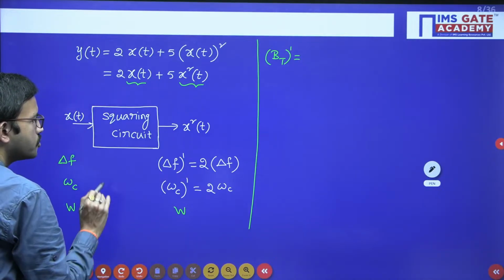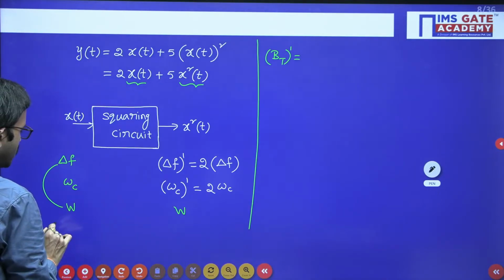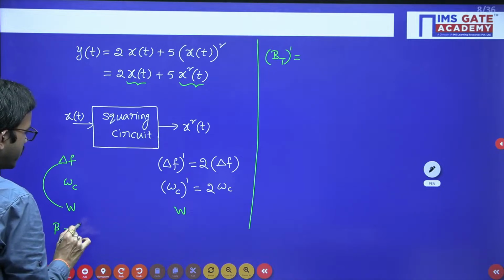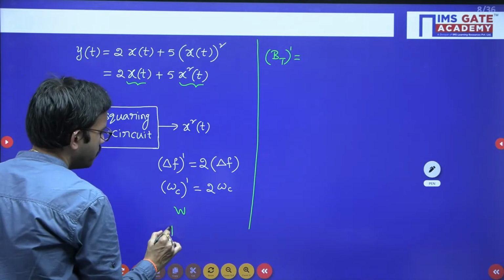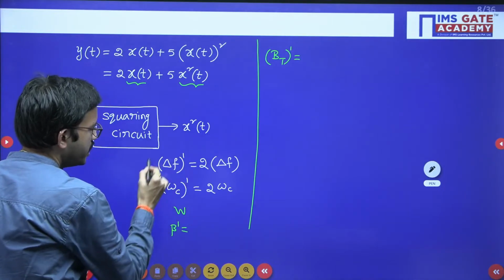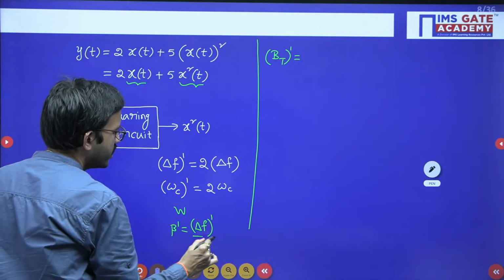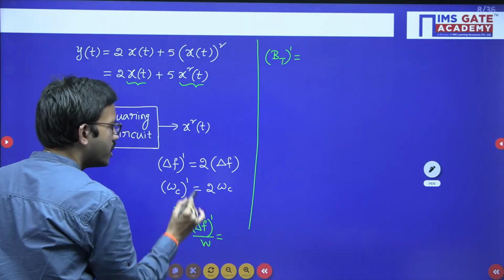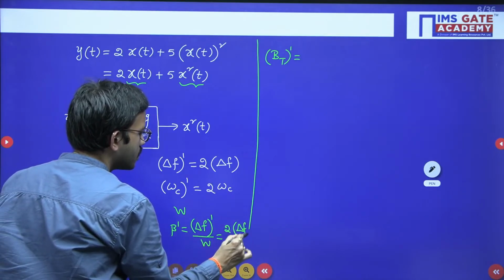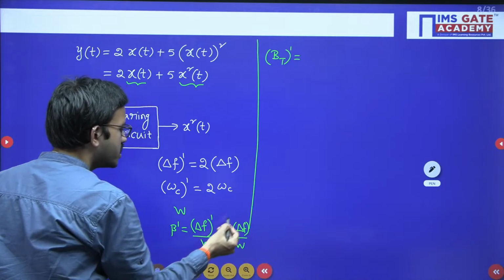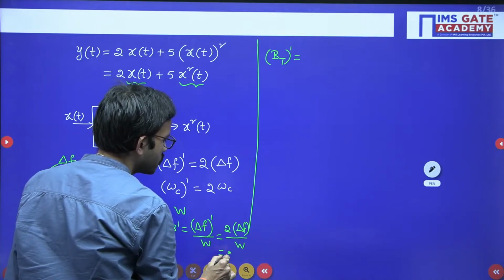So when you take the ratio of these two, that is nothing but beta equal to delta f by W. So here beta dash is delta f dash divided by W, where delta f dash in this case is 2 times delta f, divided by W. Delta f by W, as we just mentioned, is beta. So that means here you are getting 2 times beta.